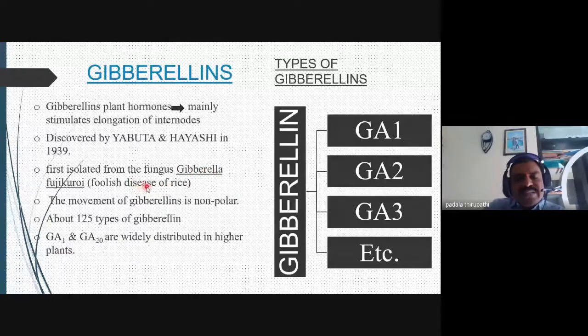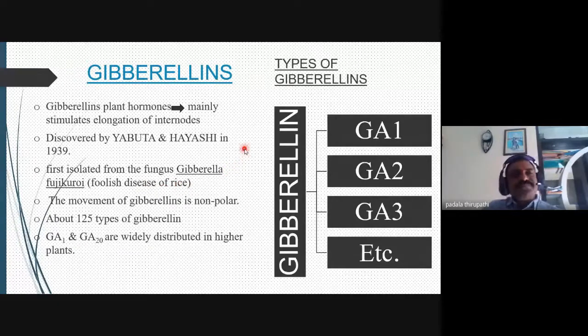In this disease, in our rice fields, we observe that plants normally grow 1 to 2 feet in height. But whenever Gibberella fujikuroi attacks or produces the chemical compound gibberellin inside the plant, it causes elongation, especially nodal elongation.